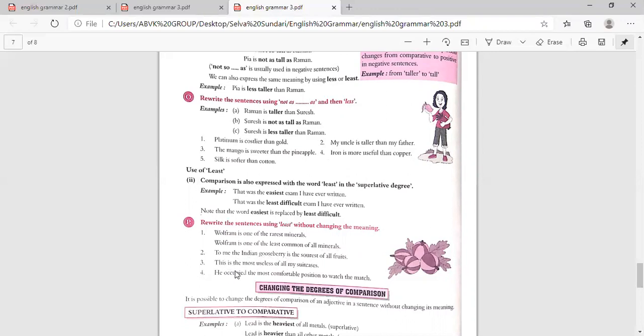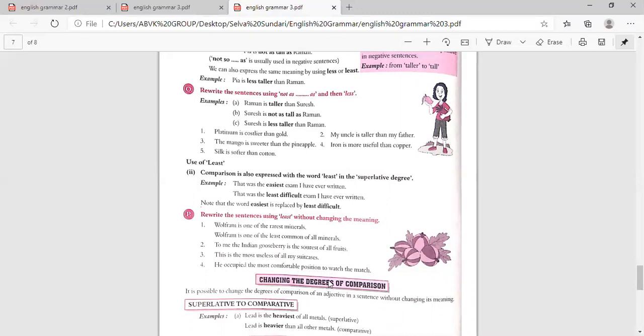Understood? And this is the most useless of all my suitcases. So useless is the opposite of useful. So when you use least, you have to write useful. So this is the least useful of all my suitcases. And next one, he occupied the most comfortable position to watch the match. Comfortable's opposite is uncomfortable. So most becomes least. So he occupied the least uncomfortable position to watch the match.